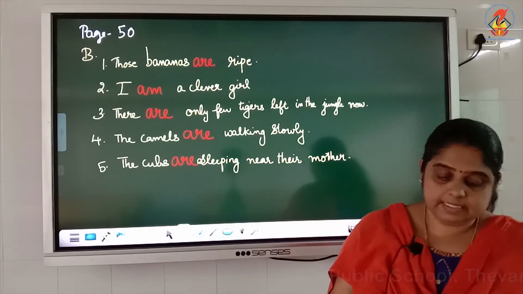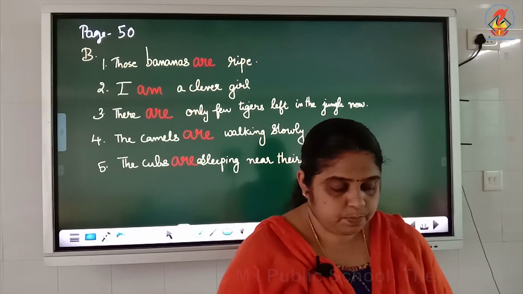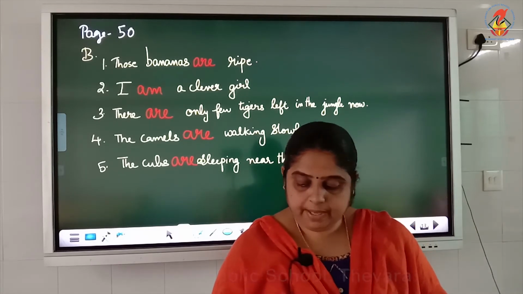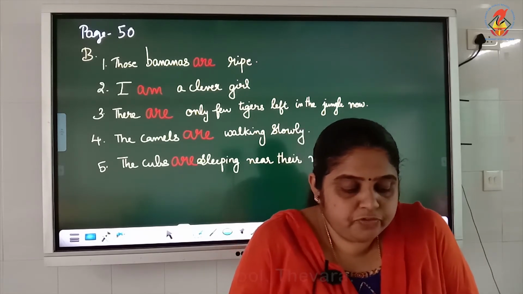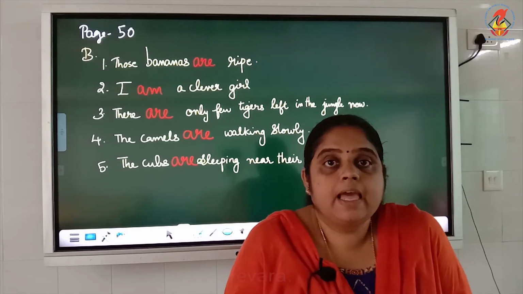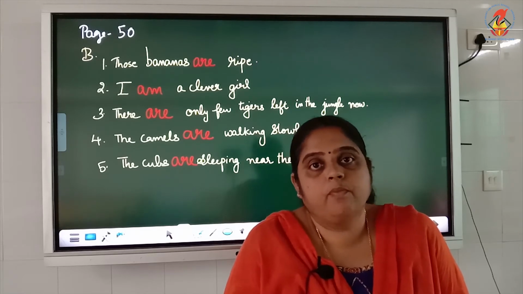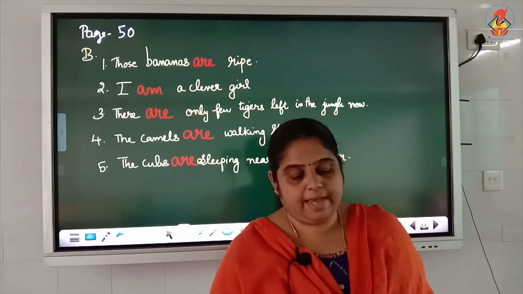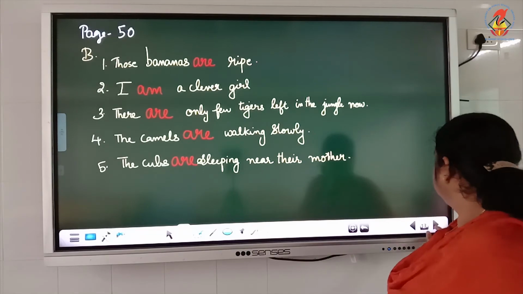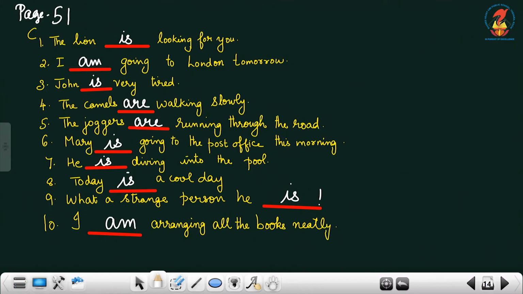Okay, that's it. Then in the next page, that is page number 51, you have to fill in the blanks with is, am or are. All three you have to use and fill in the blanks. We will see. Page 51, the line dash looking for you. The line is, because only one line. So, the line is looking for you.